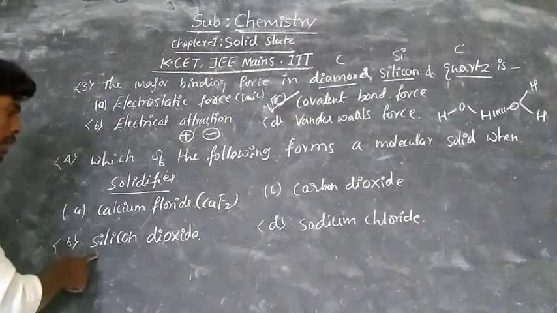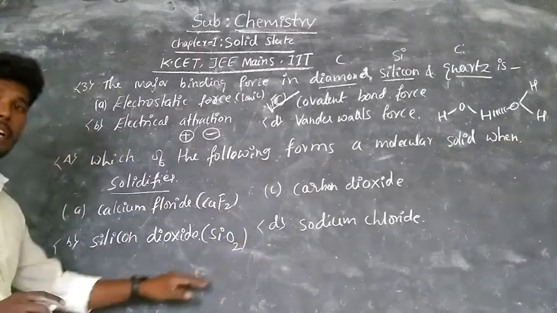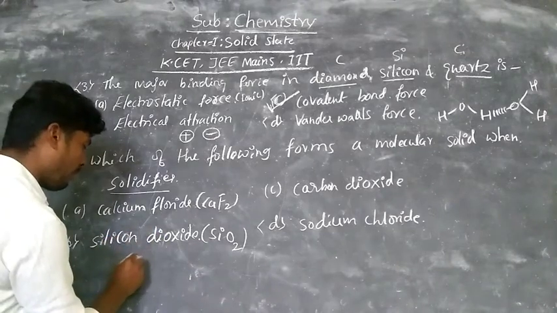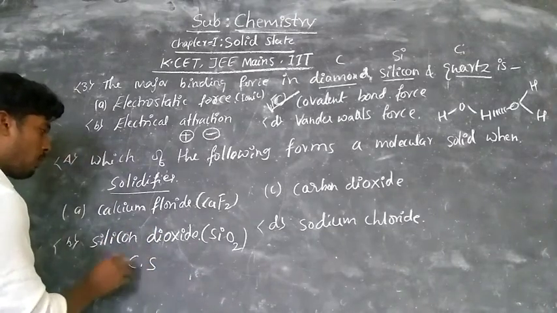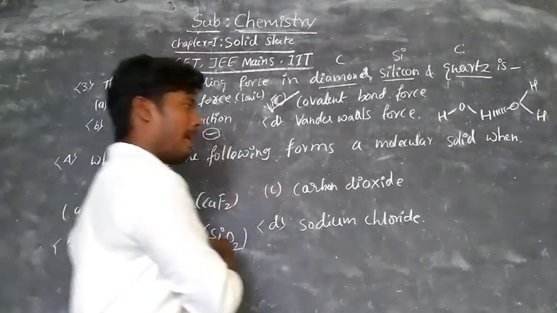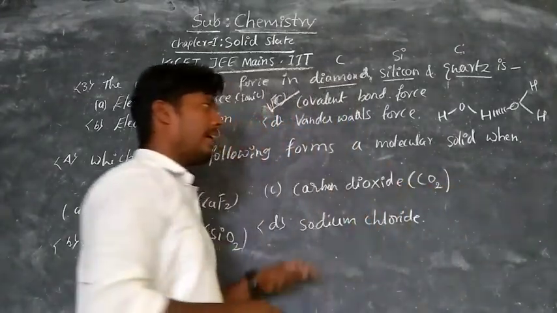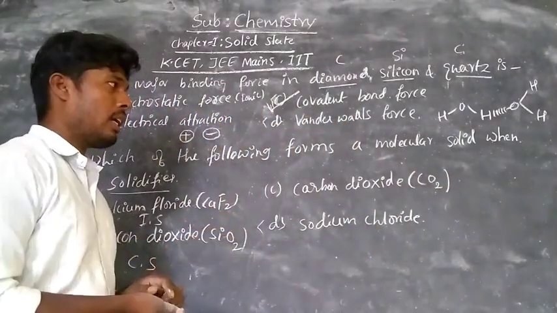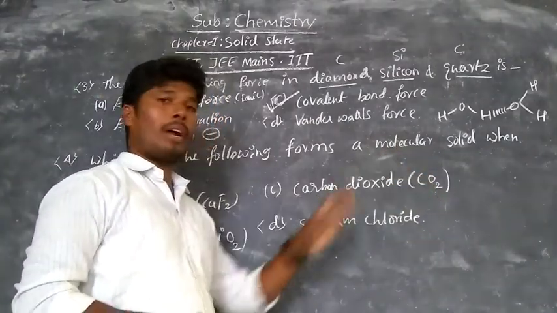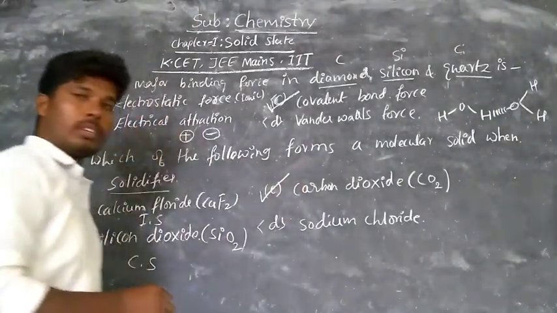Then coming to silicon dioxide. Silicon dioxide also does not form a molecular solid when it solidifies, because it is an example of covalent solids. And coming to carbon dioxide, this carbon dioxide, when it solidifies, definitely gives a molecular solid. Therefore the right option is C, carbon dioxide.